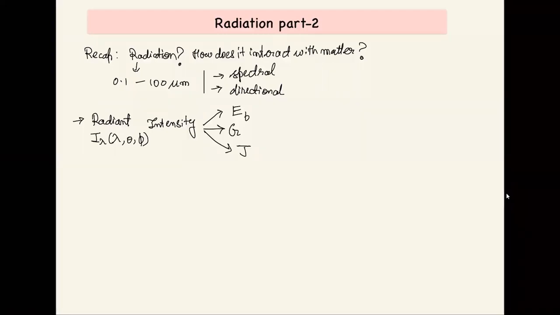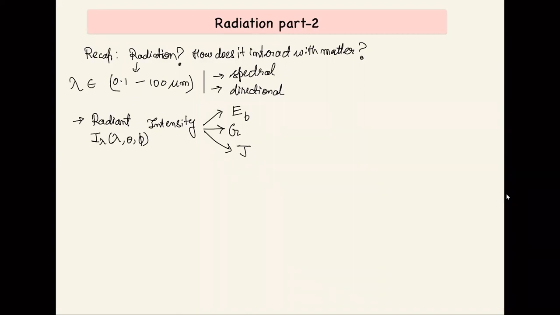Welcome back to lecture 21 on heat transfer for chemical engineers, typically targeted towards GATE preparation. This is the second lecture on radiation. In the last class, we understood what the radiation mode of heat transfer is and how it interacts with matter. We then appreciated that this mode of heat transfer is through electromagnetic waves, and these waves have wavelengths in the range 0.1 to 100 micrometers.